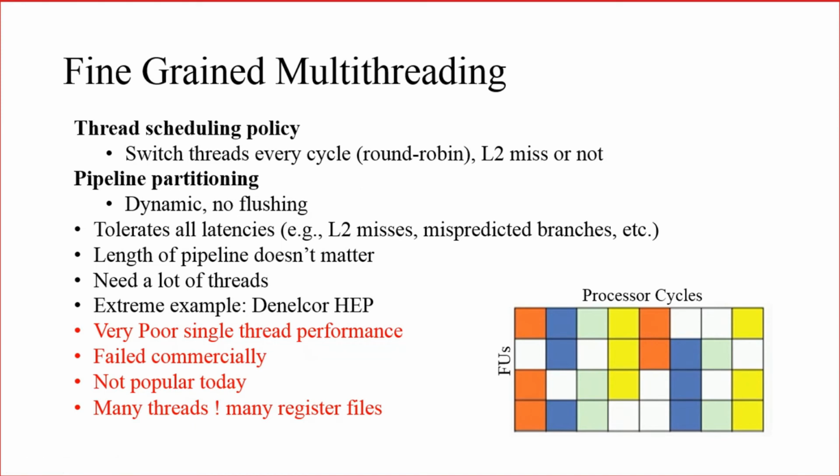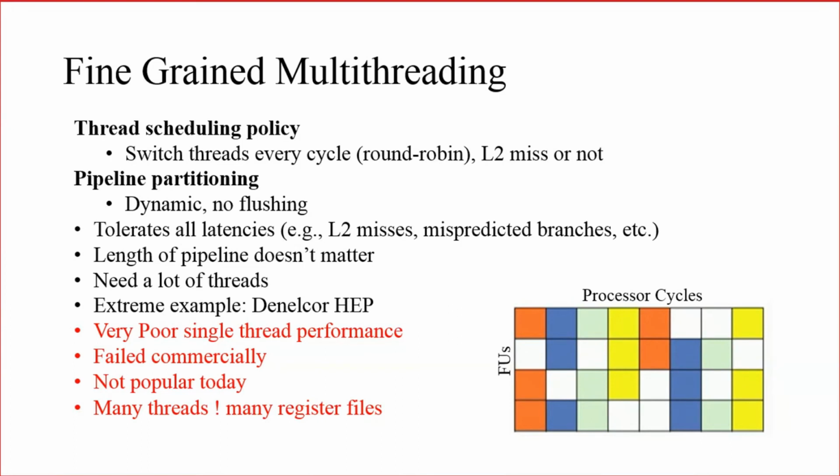So a particular set of instructions will be taken from one thread, and if some latency is happening in the next thread, or even if it is not, the second thread will be executed.